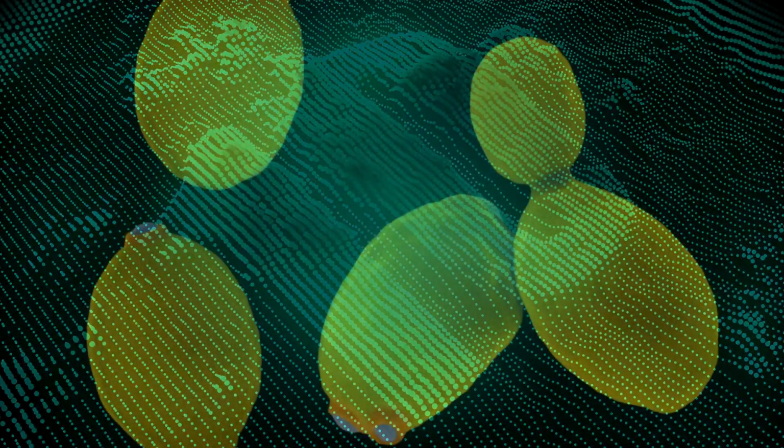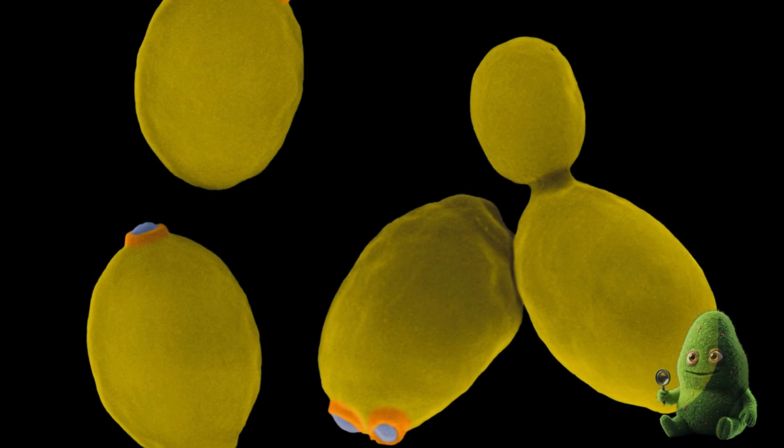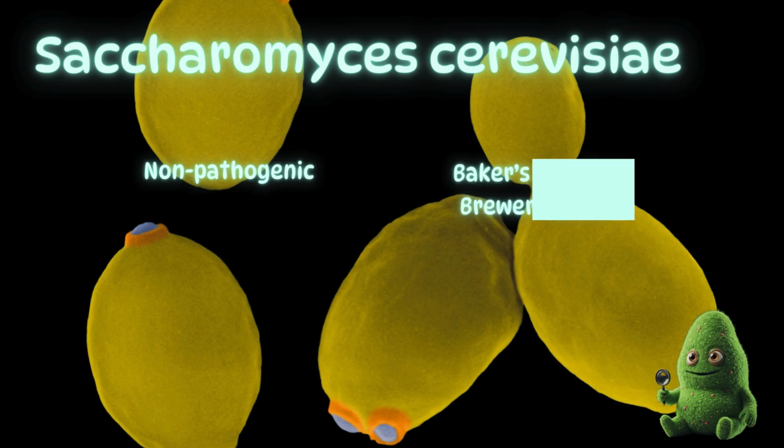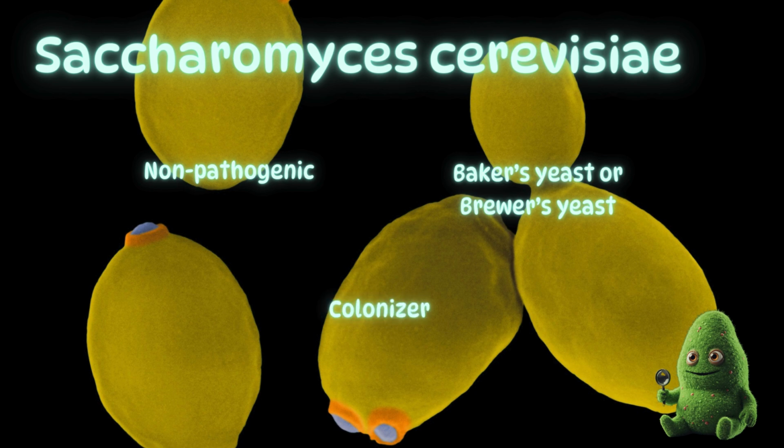Finally, at number 10, it's last but not least. Well, in fact, it is the least pathogenic, but not least where it counts. You know what I mean. Saccharomyces cerevisiae is not known to be very pathogenic, but is commonly known as baker's yeast or brewer's yeast because that's what it does best. It is often encountered in the clinical mycology laboratory if patients are colonized with it or have consumed or handled it.